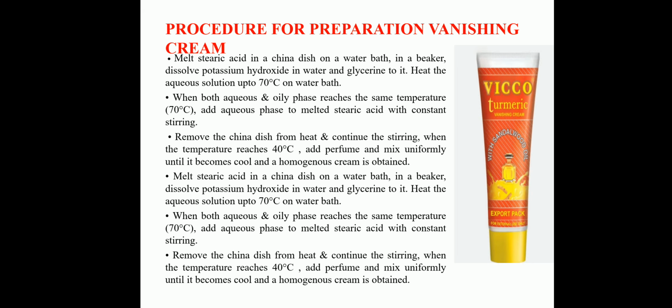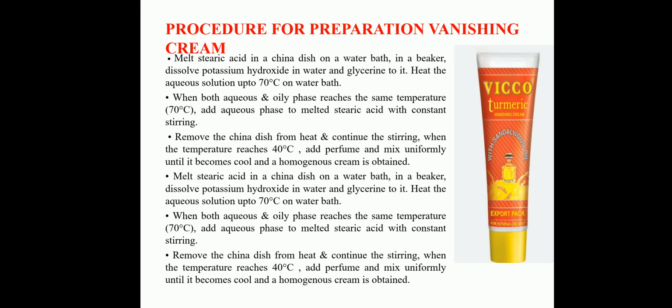When both aqueous and oily phases reach the same temperature, 70 degrees Celsius, add the aqueous phase to the melted stearic acid with constant stirring, remove the china dish from heat and continue the stirring. When the temperature reaches 40 degrees Celsius, add perfume and mix uniformly until it becomes cool and a homogeneous cream is obtained.